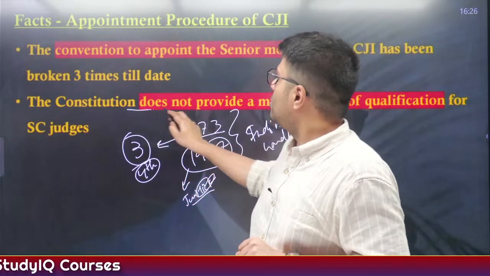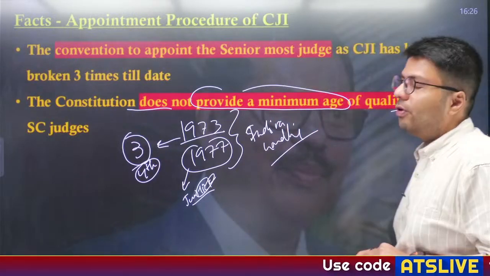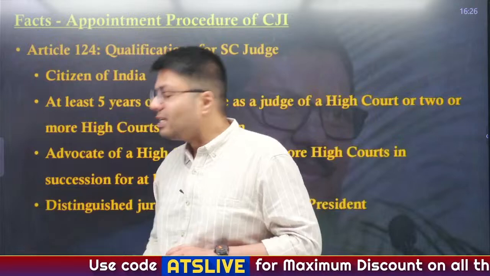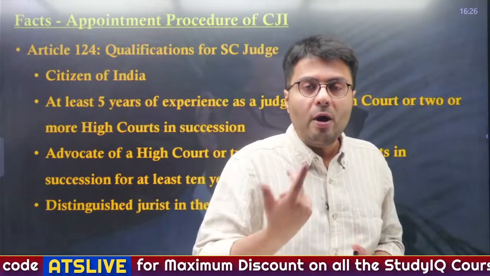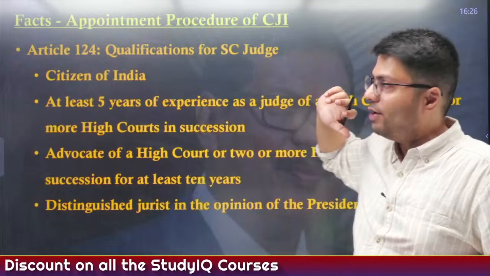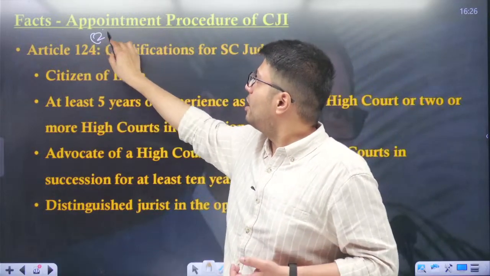Okay. Now, the Constitution does not provide a minimum age or qualification for Supreme Court judges. So, what does the Constitution say about who can be appointed as Supreme Court judges? That is given in Article 124, subsection 2.